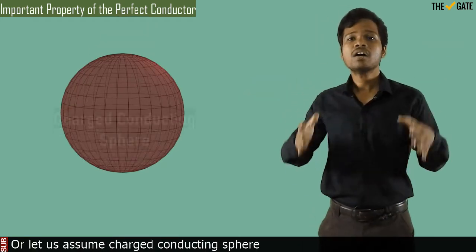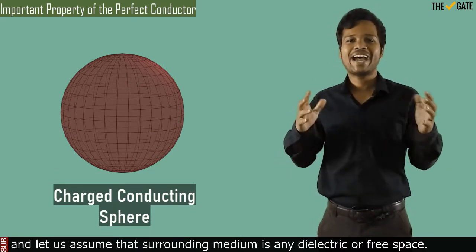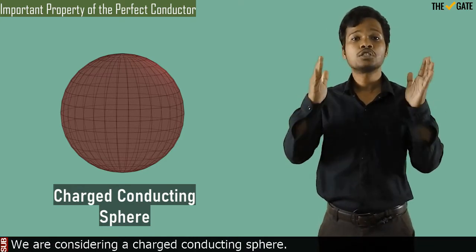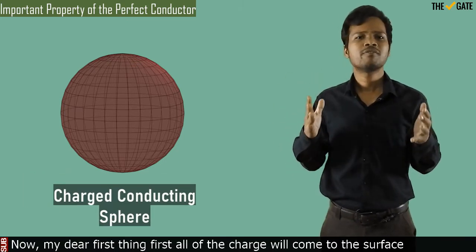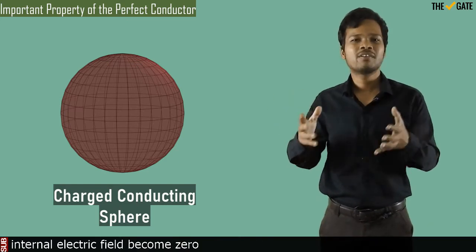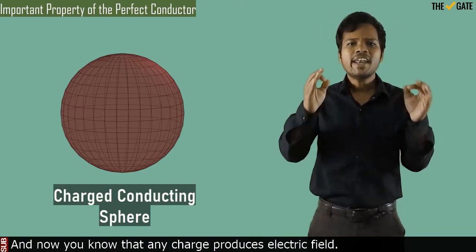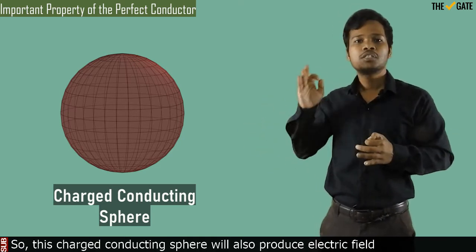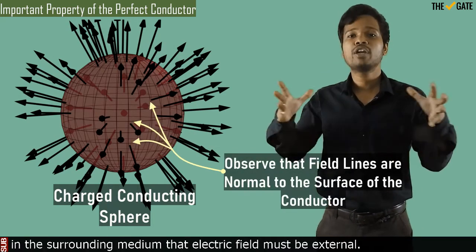Or let us assume a charged conducting sphere, and let us assume that the surrounding medium is any dielectric or free space. Now, first thing first, all of the charge will come to the surface, and the internal electric field becomes 0. And now you know that any charge produces an electric field. So this charged conducting sphere will also produce an electric field in the surrounding medium.